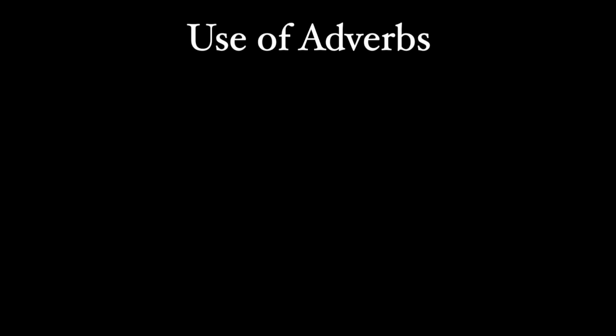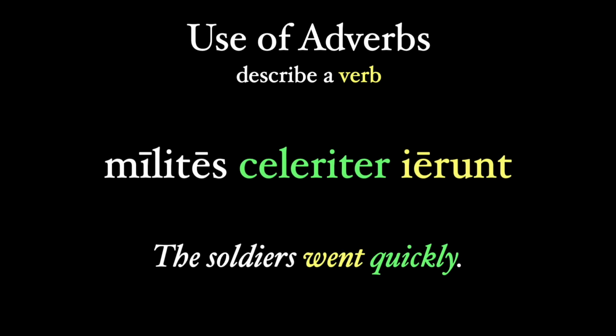Let's talk about how adverbs are used in Latin. Adverbs themselves are words that most often describe a verb. So, milites celeriter iverunt. The soldiers went quickly. Our adverb celeriter modifies or describes the action of iverunt, went.